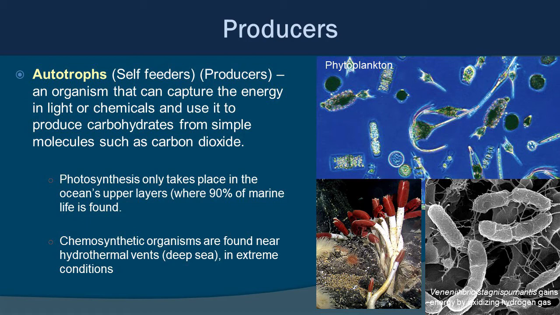Here on the bottom left, you'll see the tube worms that exist around hydrothermal vents. And inside the tube worms are the bacteria, and you can see that on the right. This particular bacteria oxidizes hydrogen gas. So there's different types of bacteria that do different things.